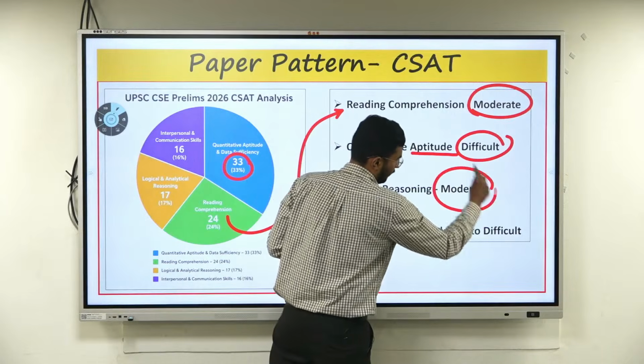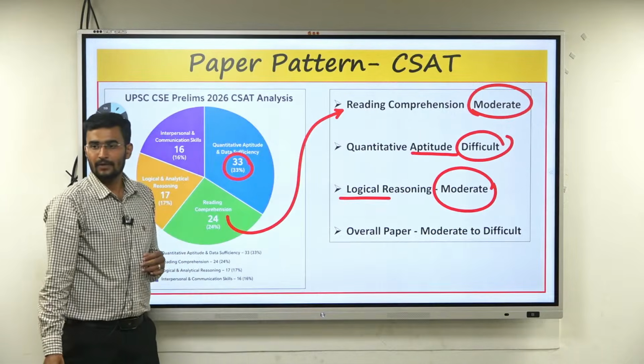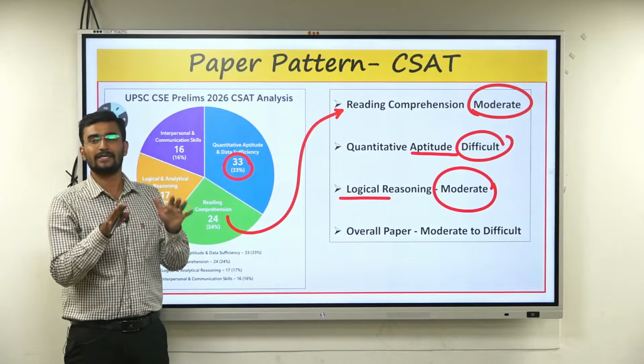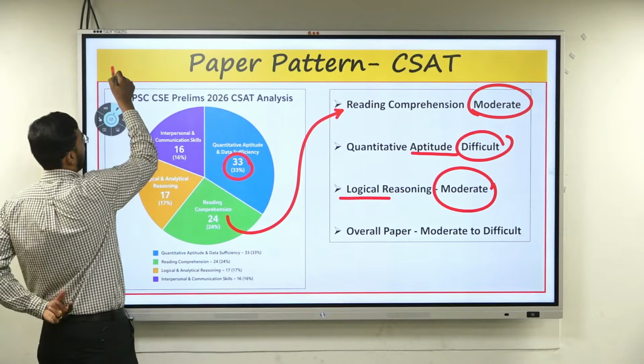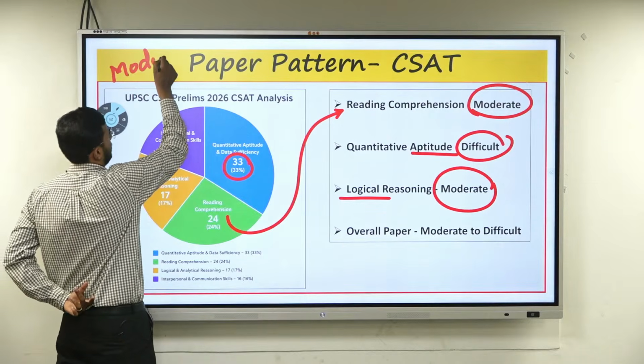Again, it is very moderate to very easy, I can say. But overall, paper 2 is moderate level. Not very tough, I can say. Overall, this paper we call moderate.